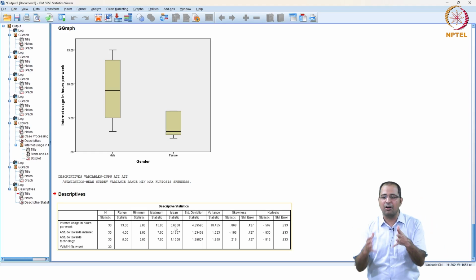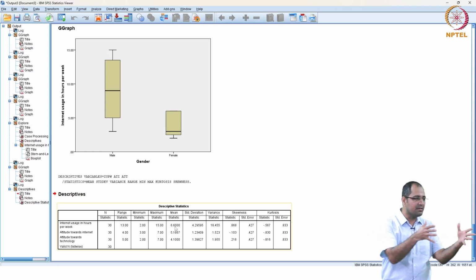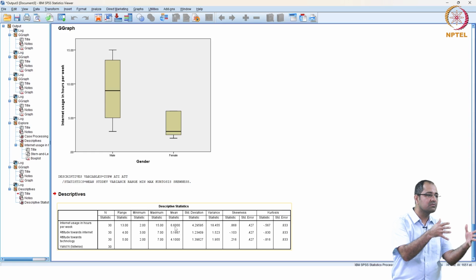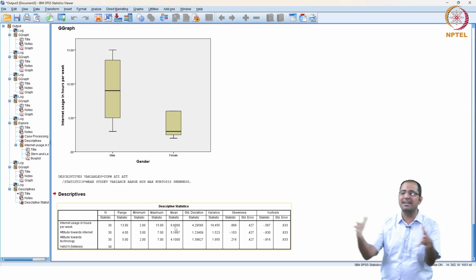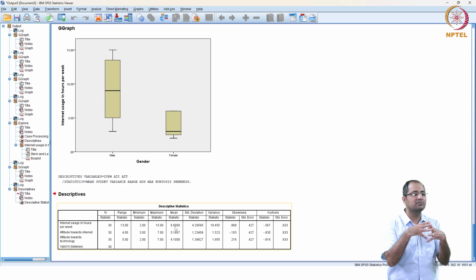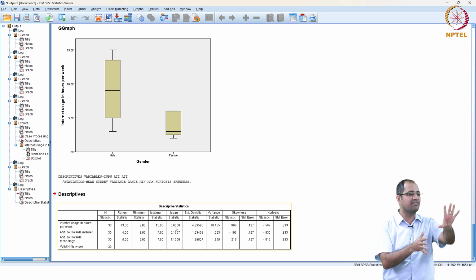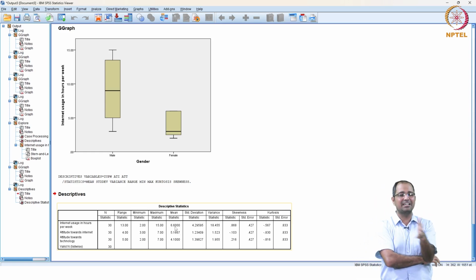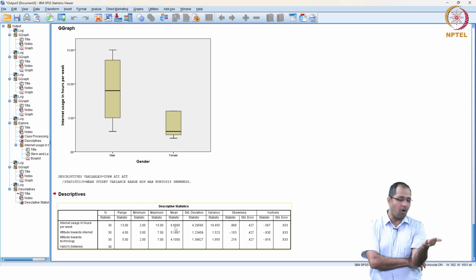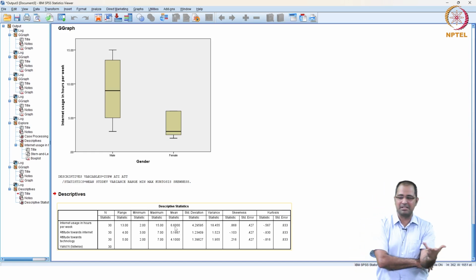You divide on the mean: less than mean, low internet usage; higher than mean, high internet usage. Let's say the internet service provider, as it is given in your book also, says 5 is the value I want to take as cutoff between high and low. Ideally, one should proceed with mean or median.